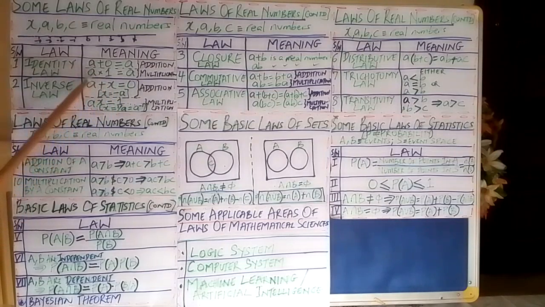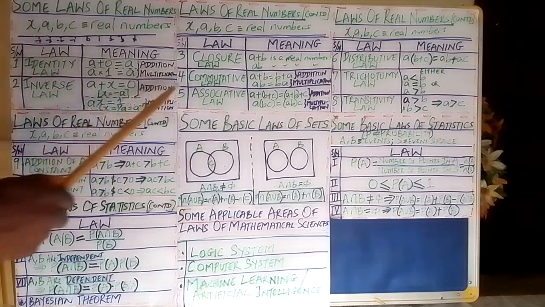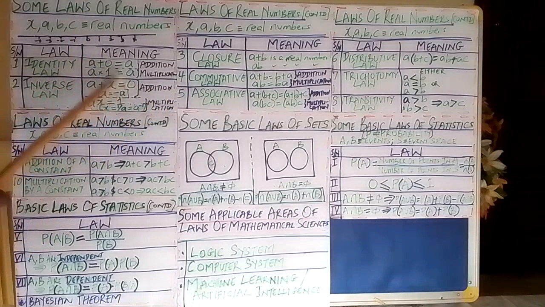So, for instance, if I pick 2, I am going to look for the number that will make 2 plus that number equal to 0. A simple algebraic manipulation is to make x the subject of the formula and move A to the right-hand side, so x equals minus A. If I pick 2, x will be minus 2. If I pick minus 2, x will be plus 2.